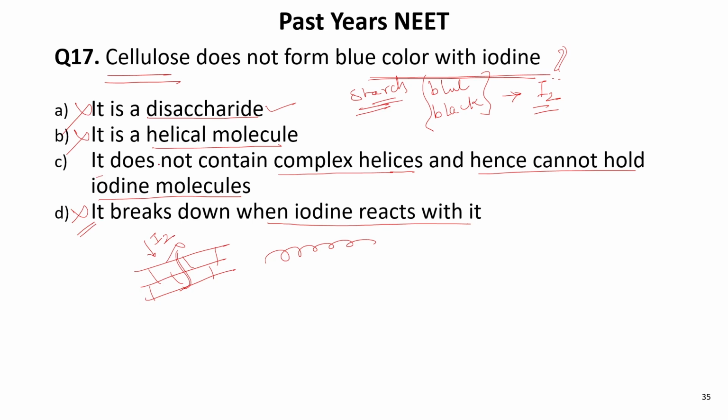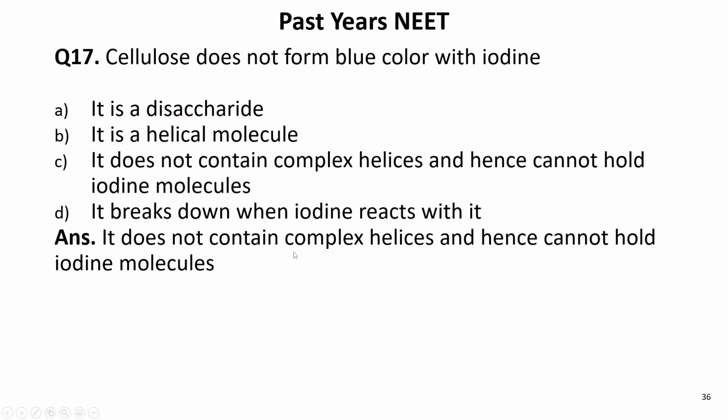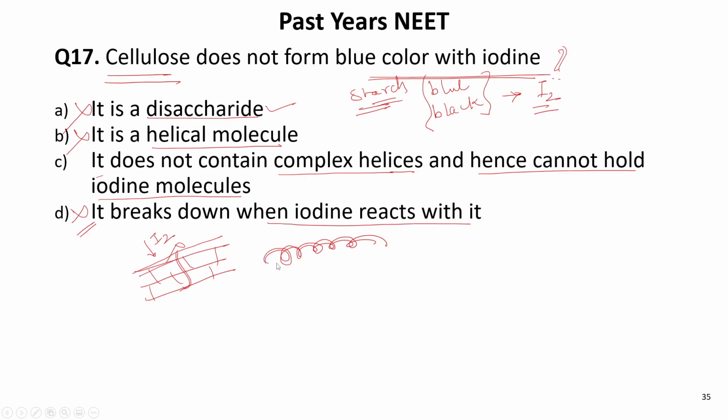Now coming to this. It does not contain complex helices. Yes, cellulose does not contain a complex helix like that present in starch. In starch, the first carbon forms a hydrogen bond with the sixth carbon.